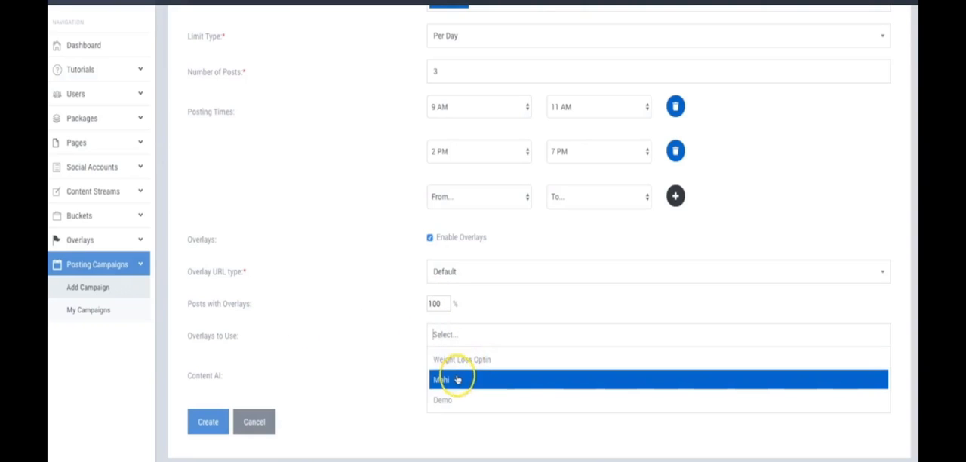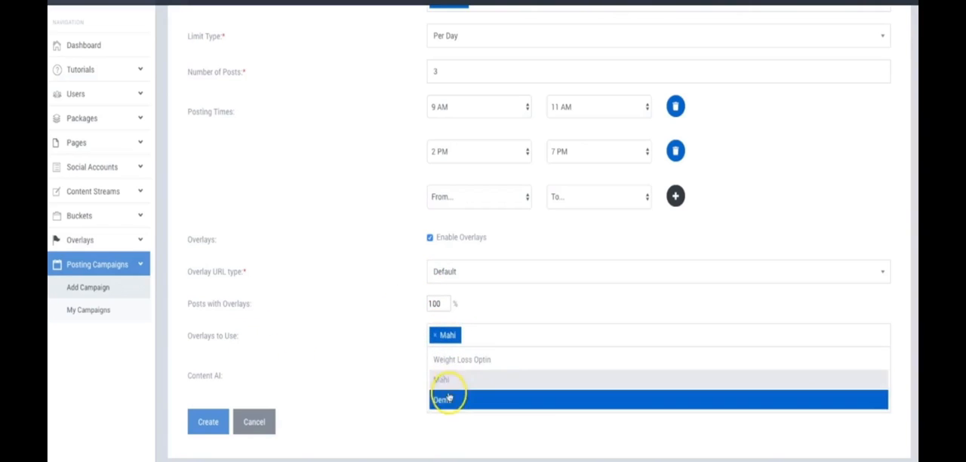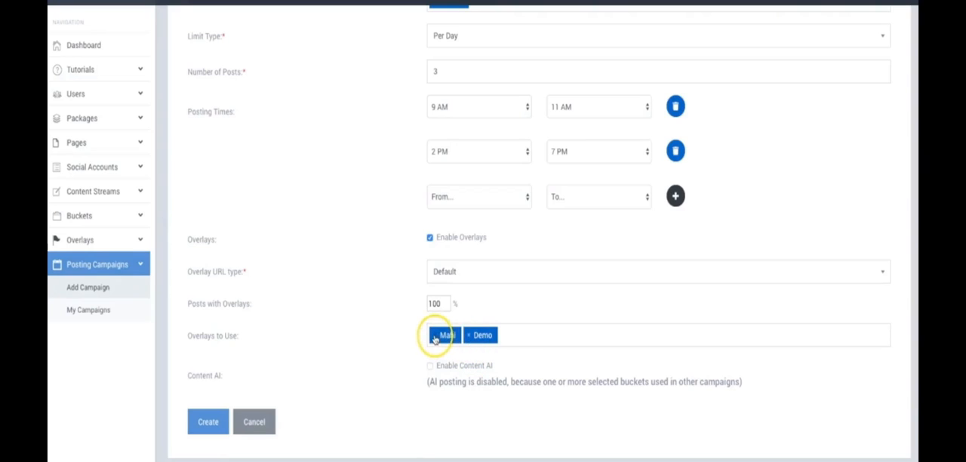For the overlays to use, I'm going to go ahead and use the Mahi one, which is the one that I showed you previously, but you can go ahead and use the demo one as well, which is the one that I selected. You can have as many overlays used as you like, and Sociible will rotate through them and show them at random.